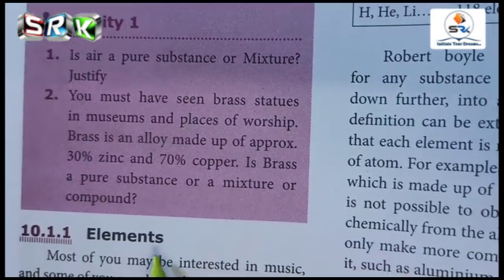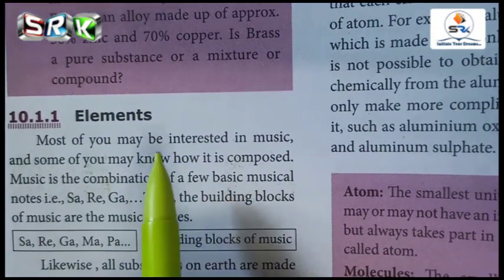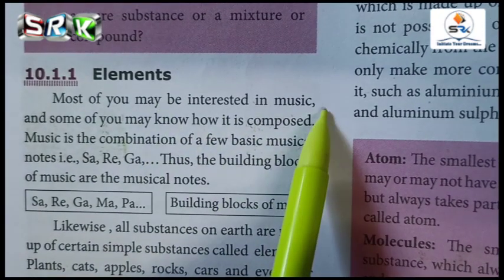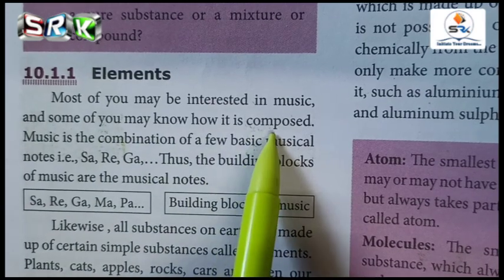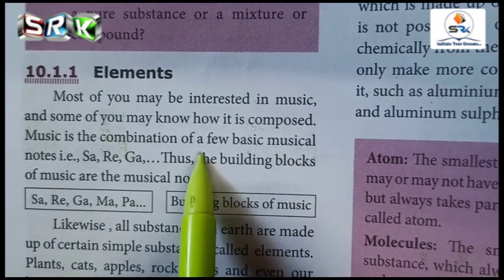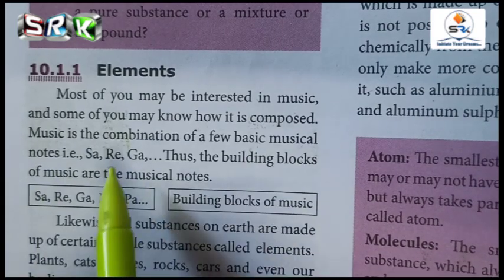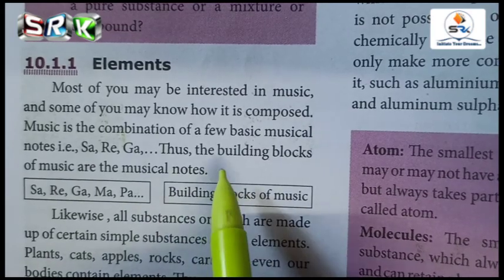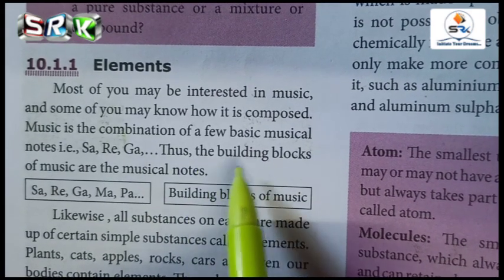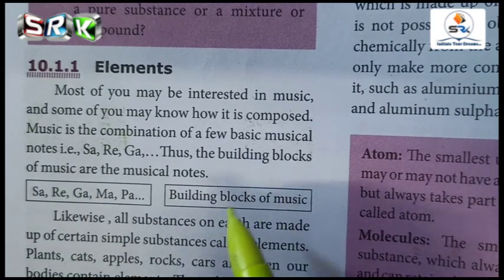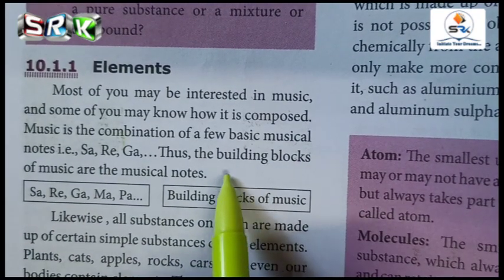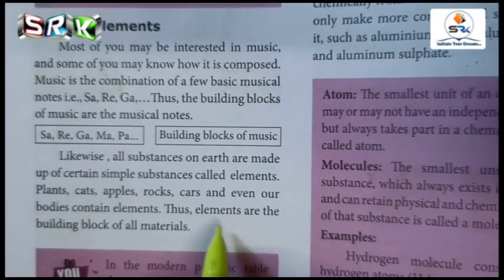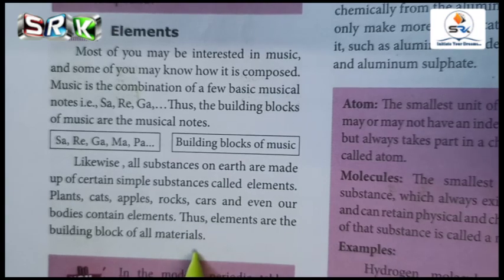And today we are going to see what is meant by elements. So we will read line by line now, then it will be easy for you to understand. Most of you may be interested in music and some of you may know how it is composed. Music is the combination of a few basic musical notes, sa, re, ga. Thus the building blocks of music are the musical notes. Why have they given this example here? Musical notes, building blocks, what are they coming to say? That means the elements are the building blocks of all materials.